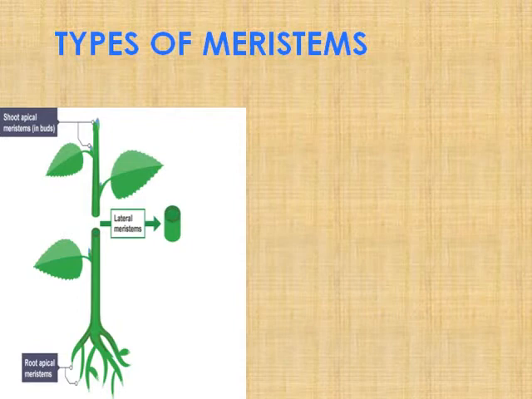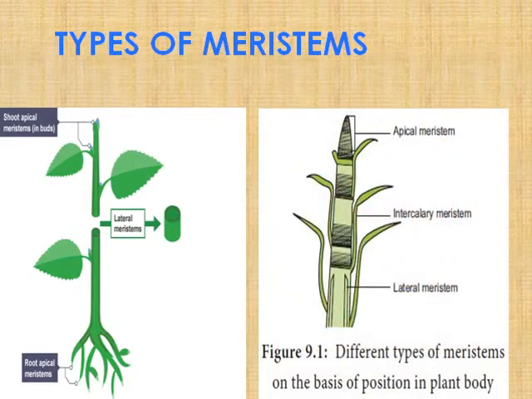Now another meristem is there, that is lateral meristem, which is present on the sides of the stem. The examples are cambium and cork cambium, which is formed in secondary thickening, right? This meristem which is present on the sides will divide and the cells are added to the existing cells, which will increase the thickness, width of the plant. We will see another diagram.